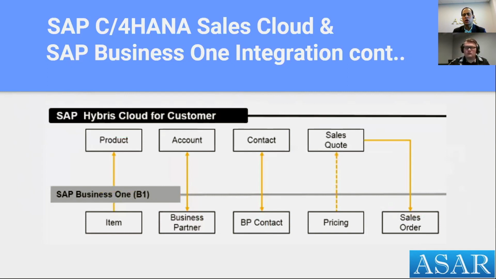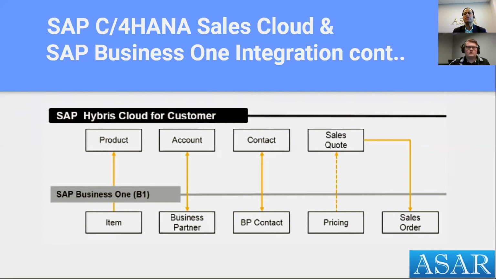And all the data from Sales Cloud, in that case, will replicate back to SAP Business One in the sales order. Now, the only caveat here is that when you submit the sales quote to Business One as a sales order, then the sales quote in Sales Cloud or C4C is locked. After that, you will not be able to make any changes to that quote because an order has already been created. Any changes you need in that sales order, you need to go into SAP Business One and make those changes right in that transaction. And any changes done in the sales order in Business One will not replicate back into the sales quote in SAP